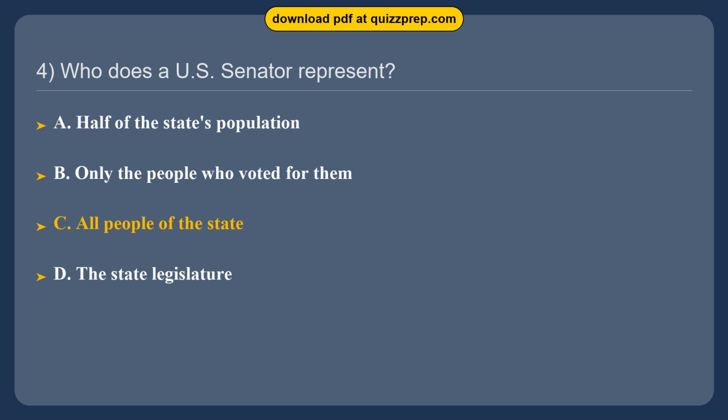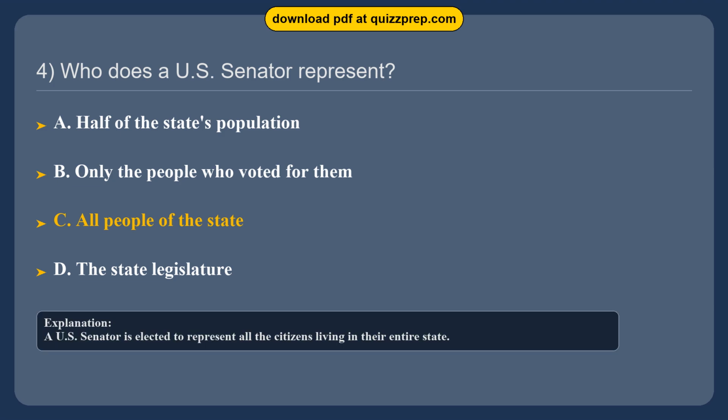The correct answer is option C. All people of the state. A U.S. Senator is elected to represent all the citizens living in their entire state.